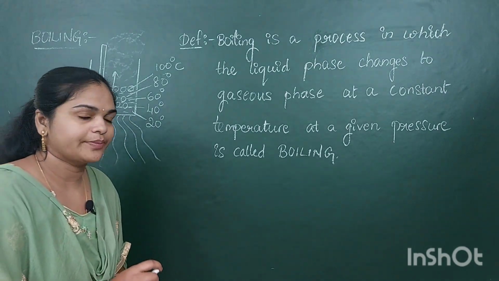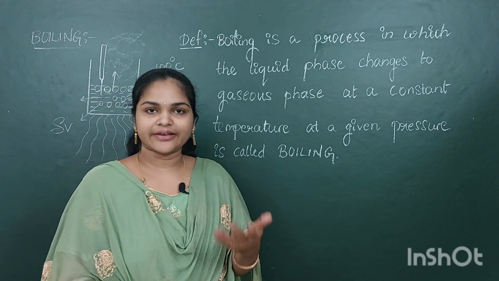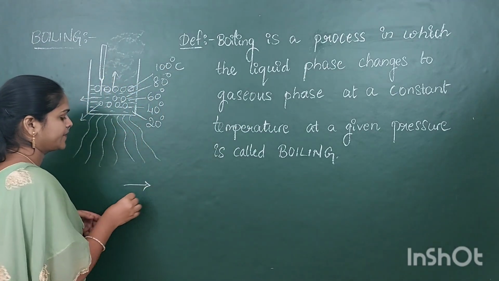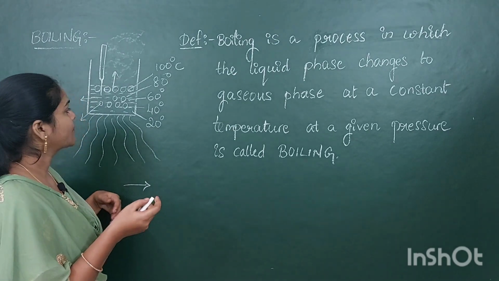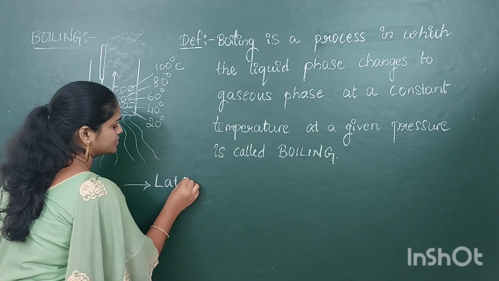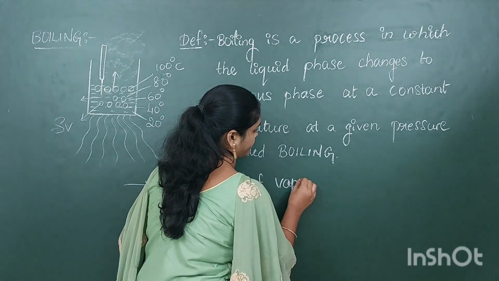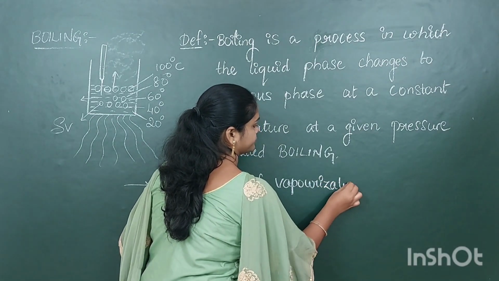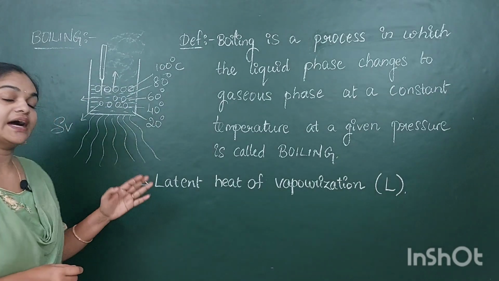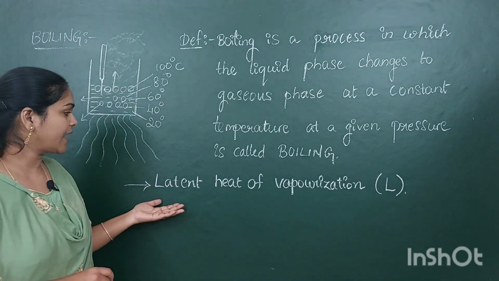The amount of heat energy required to change 1 gram of liquid into gas at a constant temperature is called the latent heat of vaporization. It is denoted by capital L.